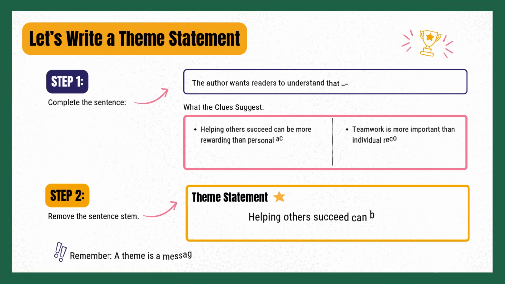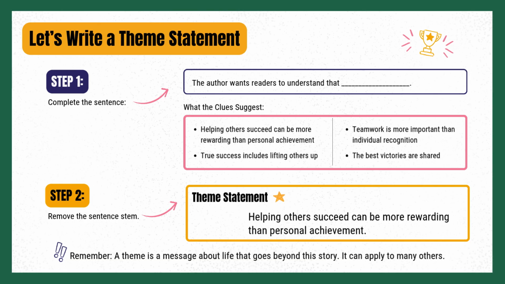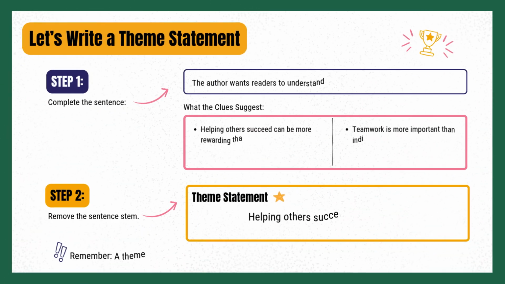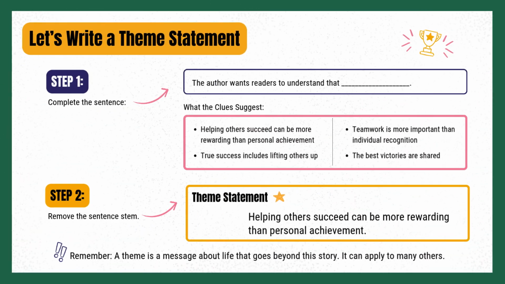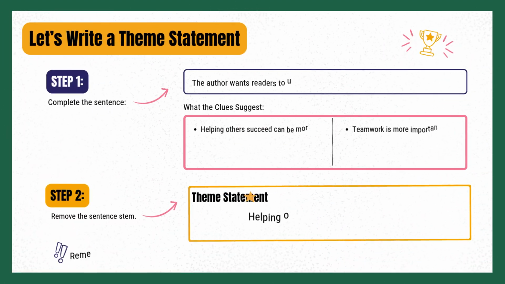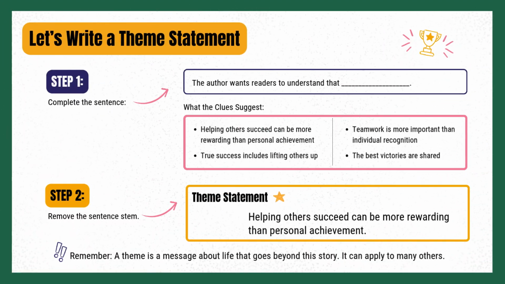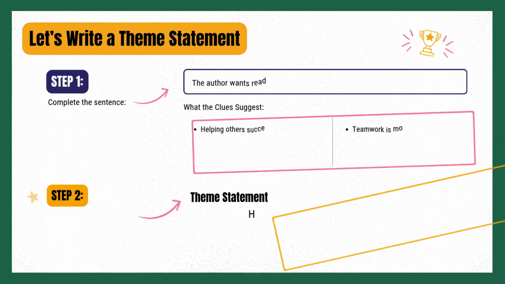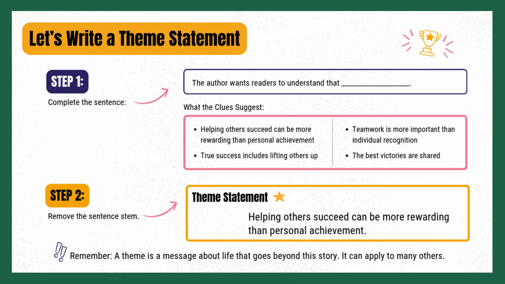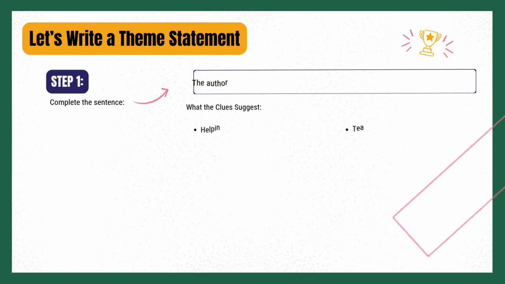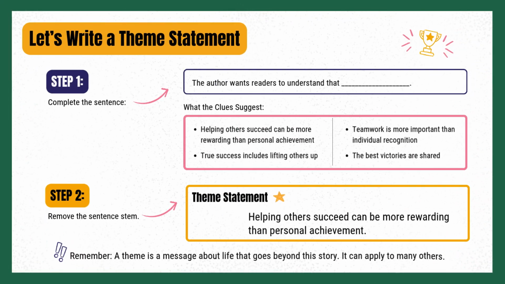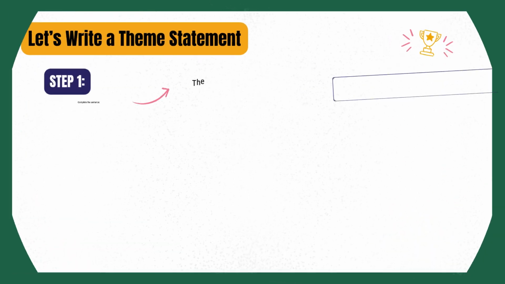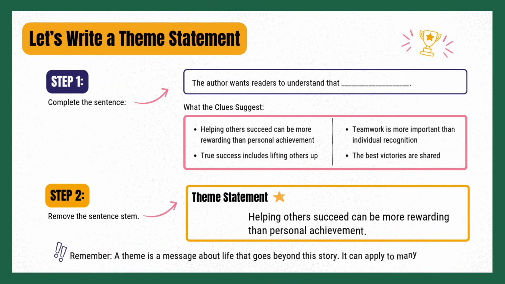Let's write a theme statement. Step 1: Complete the sentence. The author wants readers to understand that... What the clues suggest: helping others succeed can be more rewarding than personal achievement. True success includes lifting others up. Teamwork is more important than individual recognition. The best victories are shared.